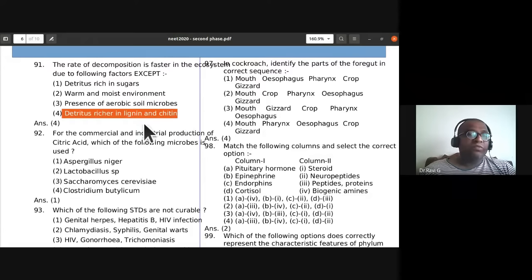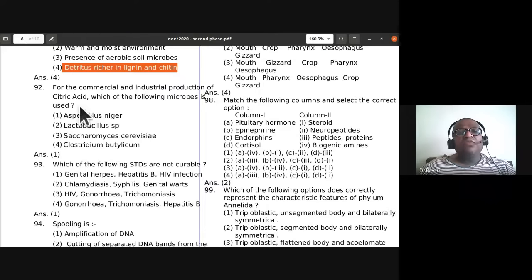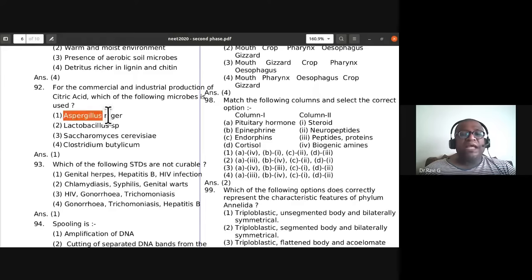They are slow in decomposition. For the commercial and industrial production of citric acid, which of the following microbes is used? Aspergillus niger. This is from microbes in human welfare, isn't it? So very easy answer, Aspergillus niger.